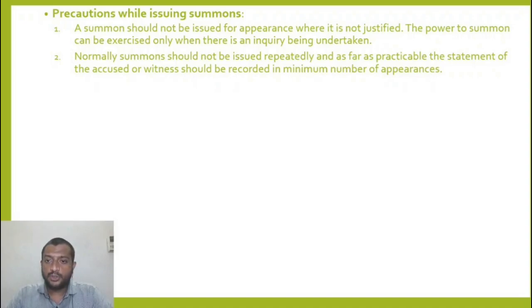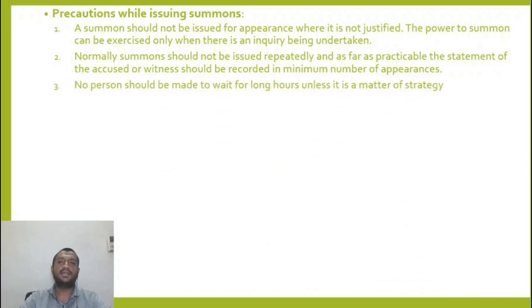Normally, summons should not be issued repeatedly. Just one summon should be issued, and in one appearance he should get all the information that he needs and close it off. He cannot just keep calling people repeatedly. He should not be asked to wait for a long period of time unless it is a matter of strategy, in order to irritate them so that they get the information out of them. Like this drug abuse case that was happening with the Tollywood celebrities, they were made to wait for a long period of time so that they get agitated and probably tell the truth.